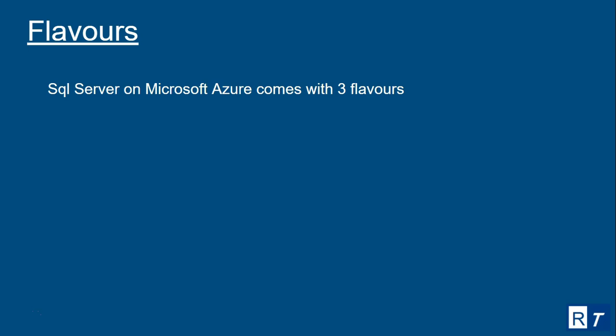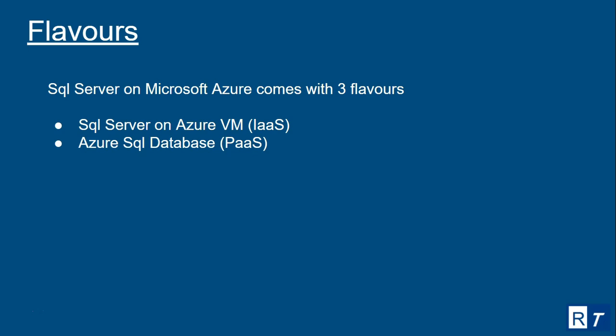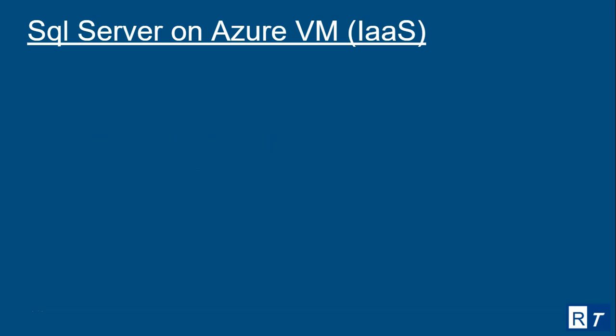SQL Server on Microsoft Azure comes in three flavors. The first one is the Infrastructure as a Service option, that is SQL Server on Azure Virtual Machine. The second one is the Platform as a Service option, that is Azure SQL Database. The last one is also Platform as a Service, that is Azure SQL Managed Instance. So two Platform as a Service flavors and one Infrastructure as a Service. Let us see what properties the Infrastructure as a Service option has.